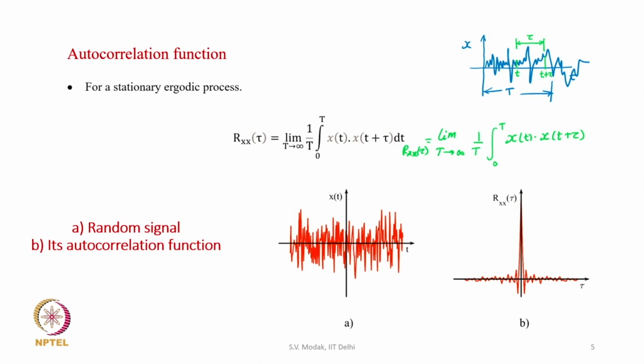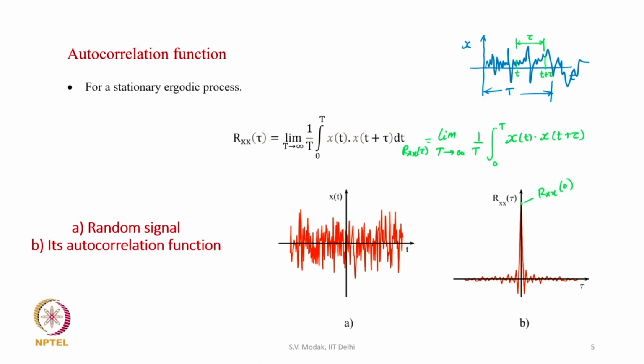As tau is changing, the autocorrelation function is also changing, and we see that for tau equal to 0, this is the autocorrelation function R x x of 0. When tau is 0, the autocorrelation function is maximum, and that is expected because if the time lag between the samples is 0, then basically we are finding the similarity of a sample with itself. So, all samples are perfectly correlated with themselves, and that is why the autocorrelation function is maximum for tau equal to 0.